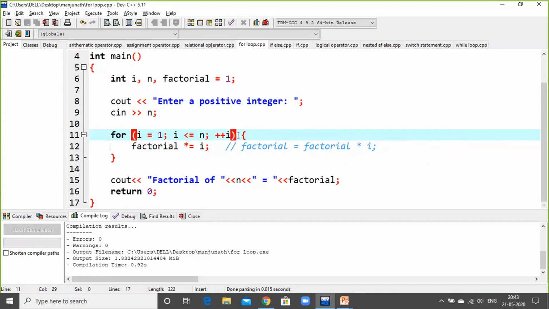Automatically, without a semicolon, this function or process will work with a special meaning. For, while, do while, if else, if, nested if, in all these statements we will not use the semicolon. Okay, sir. Thank you. Any other doubts?